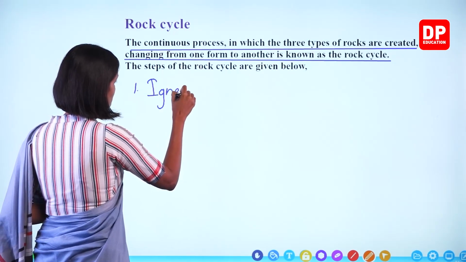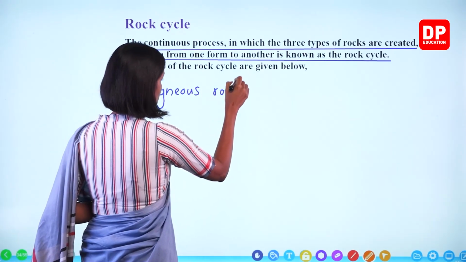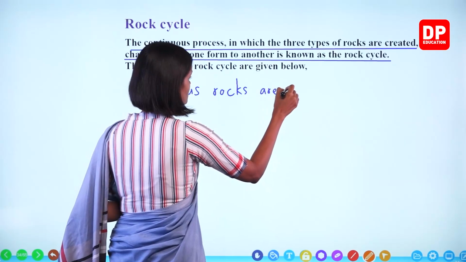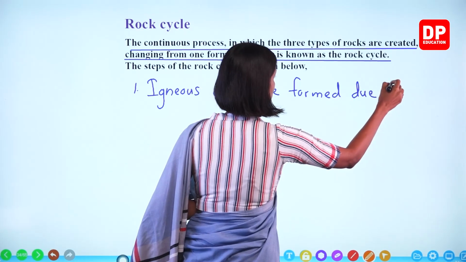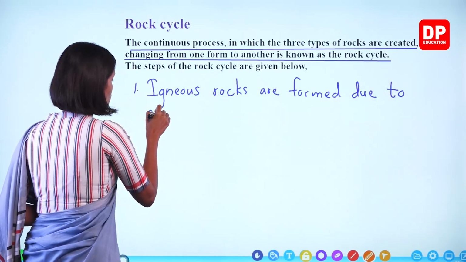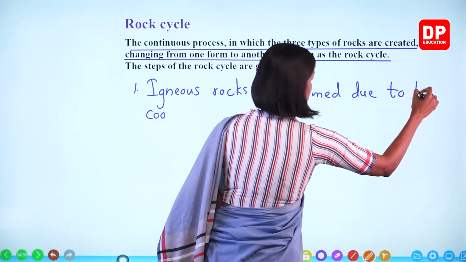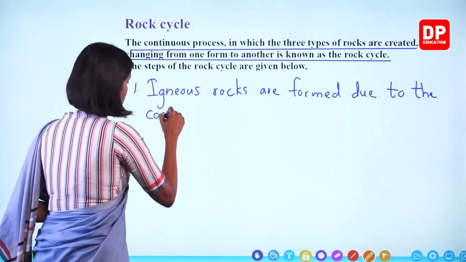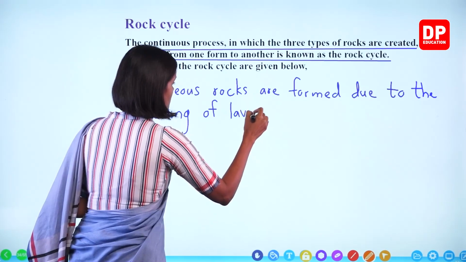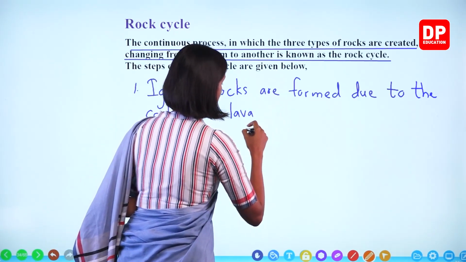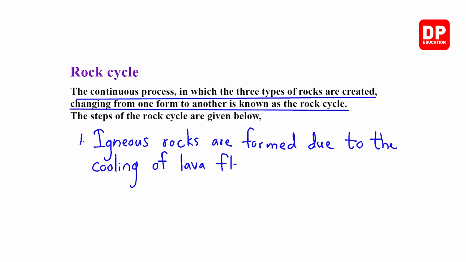Igneous rocks are formed due to cooling down of lava flows during volcanic eruptions.